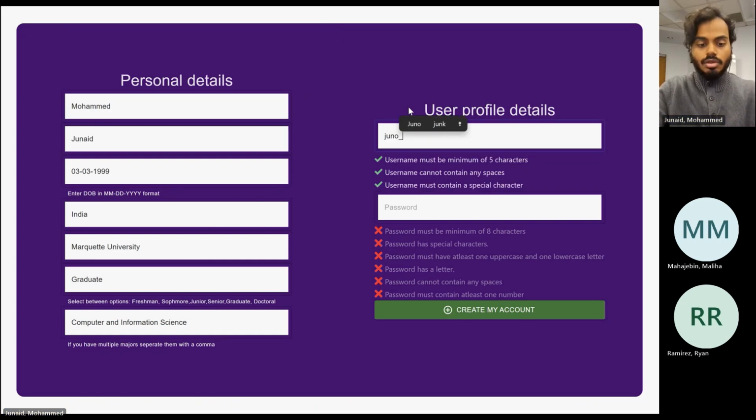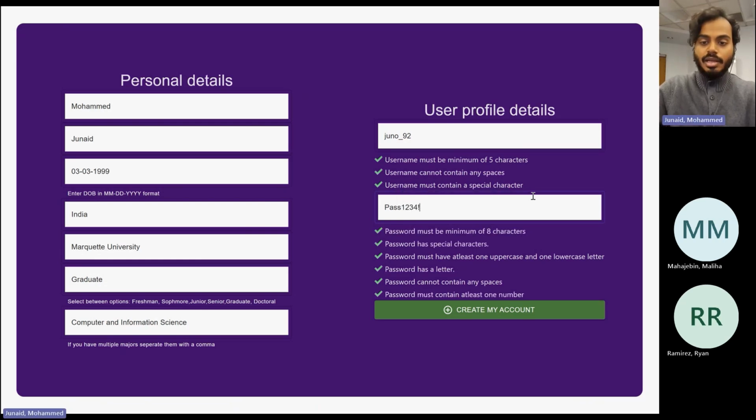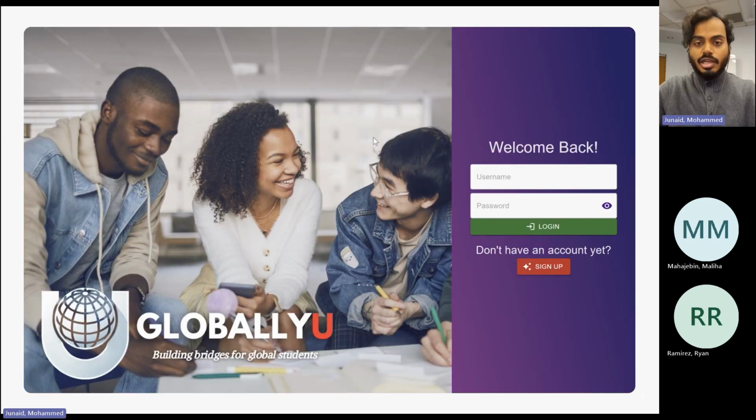So the user profile has to adhere to some specification that we've coded into the sign up process. As you can see, now all of my criteria are being met, and only then can I create an account. The account has been created and we have been redirected to the login page.